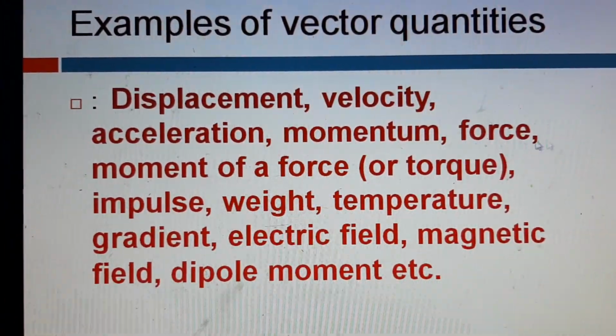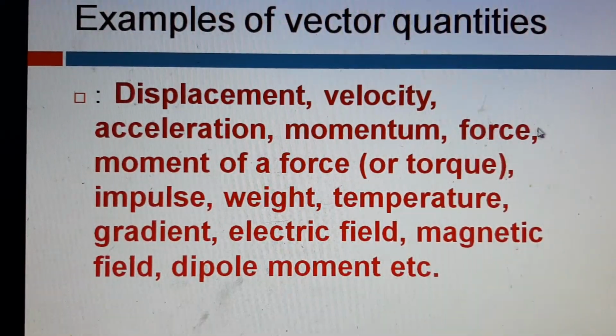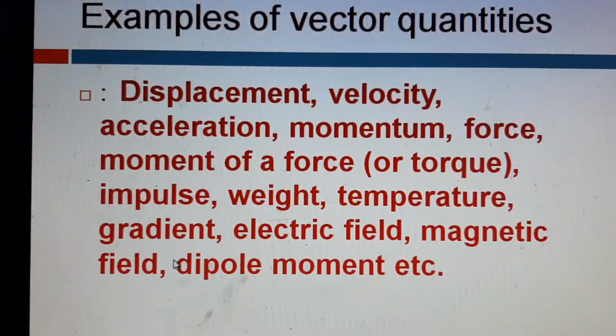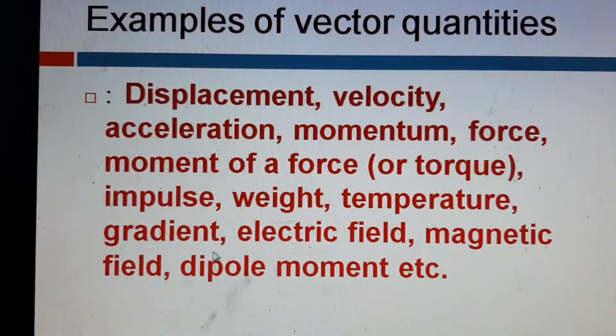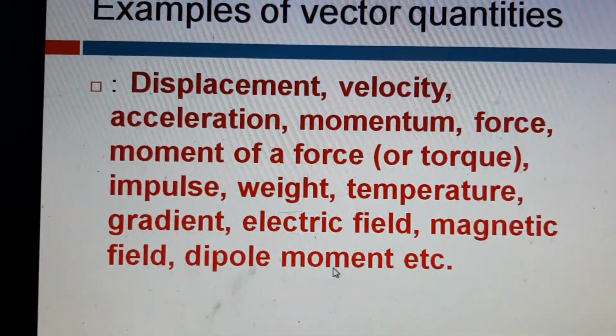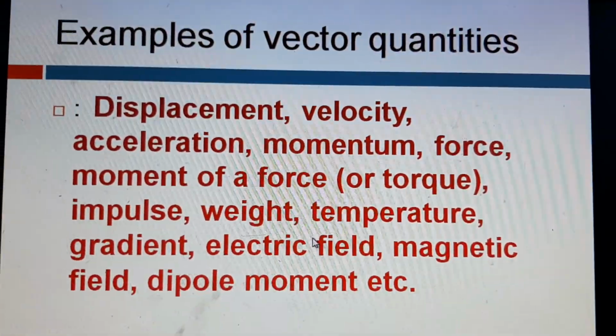These are things which are new for you. Force, moment of force. Force also has a direction, isn't it? Impulse, weight, temperature gradient. Gradient means a slope. Electric field, magnetic field, and dipole moment. So just remember these terms and then I'll explain to you in further classes.